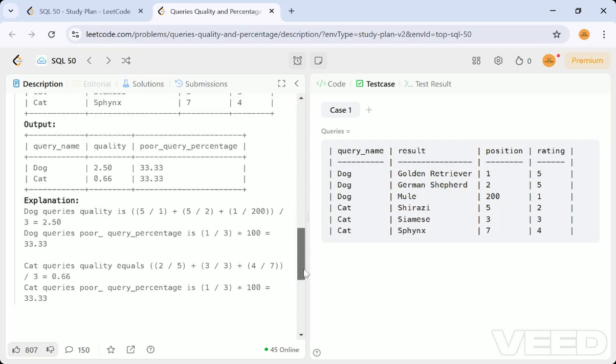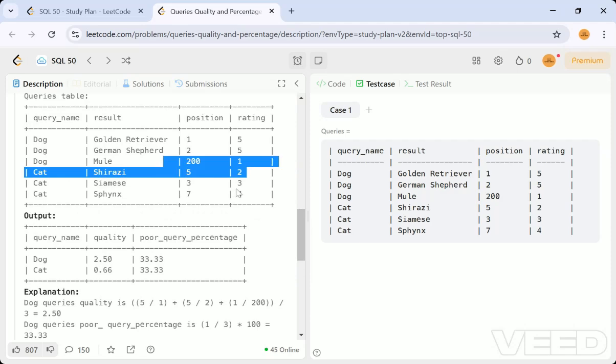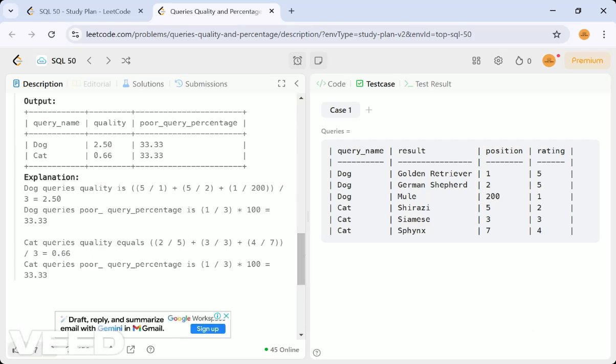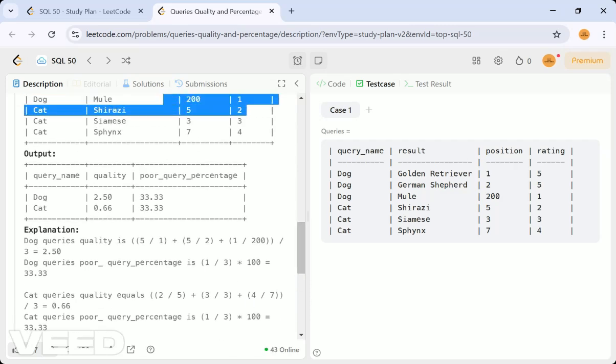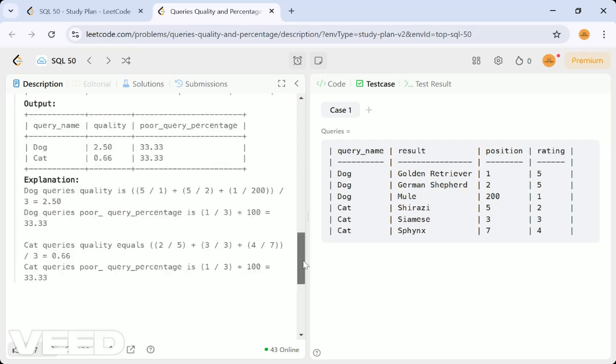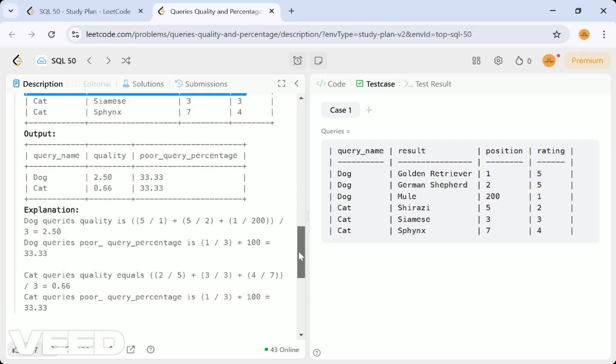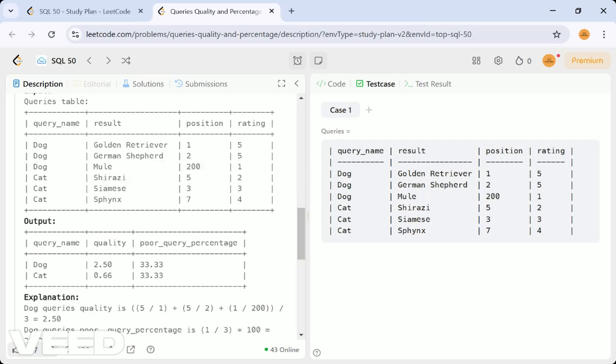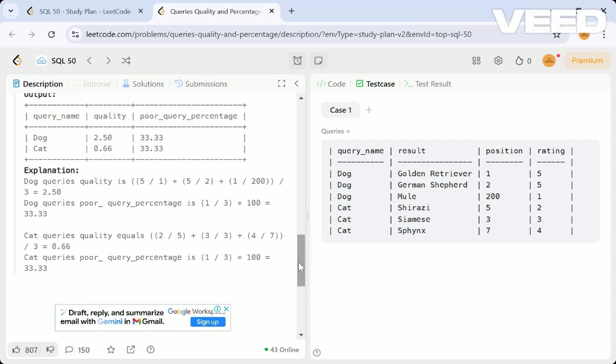In the same way, for the cat case scenarios, that is 2 by 5, 3 by 3 and 4 by 7, we will get the quality there, that is 0.66. And poor percentage quality is nothing but 1 out of 3. Here see, 2 by 5 is greater than 3... What is that? The poor quality should be when the rating is less than 3, right? So this is the ratings you can see. Less than 3 ratings, how many? So 2 is less than 3. This is equal to 3, so it is not less than, right? So 1 to 3 ratio into 100 is the same, that is 33.3.